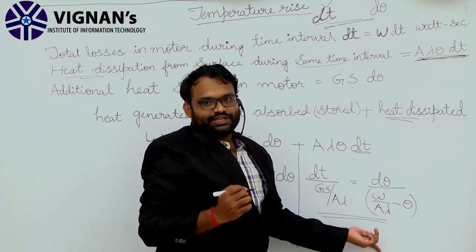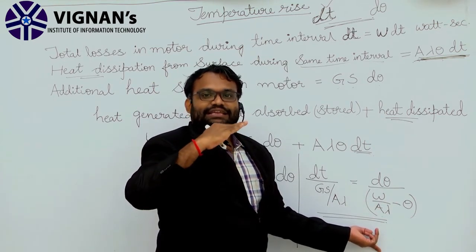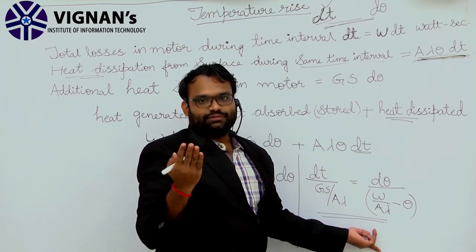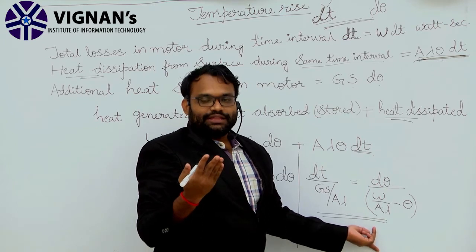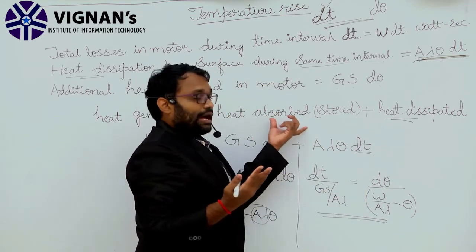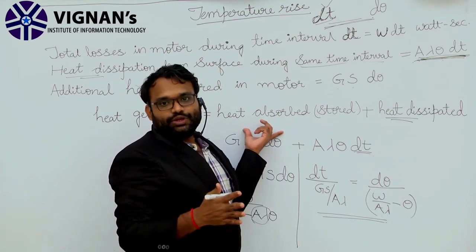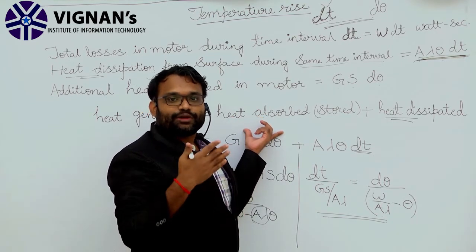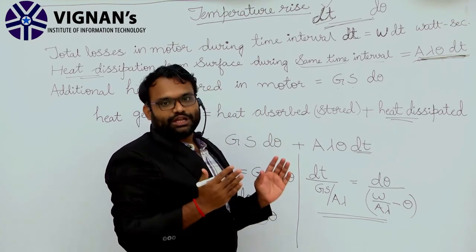Next, in this expression, once the temperature has reached its final value, the stored or absorbed heat will become 0. There will not be any stored or absorbed heat in the motor.